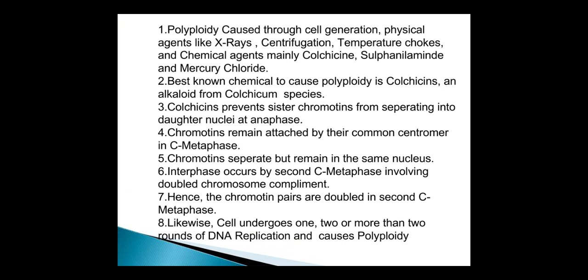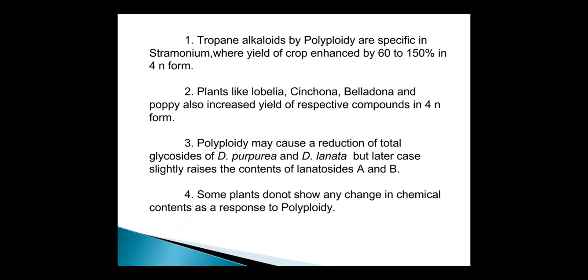Interphase occurs followed by a second C-metaphase involving a doubled chromosome complement. Hence, the chromatid pairs are doubled in the second C-metaphase. Likewise, the cell undergoes one, two or more than two rounds of DNA replication and causes polyploidy.